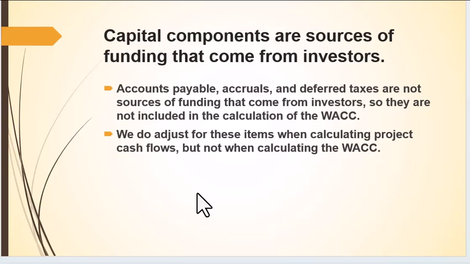So any use of short-term financing in this capital structure is just incorrect. We're going to take care of those things in other places. We're going to talk about how we adjust for those costs, but they're not part of the long-term capital structure, the long-term financing needs of the company.